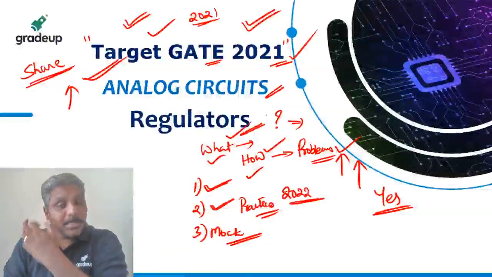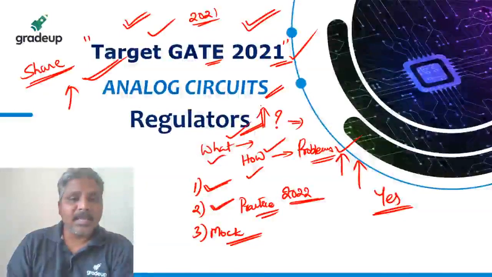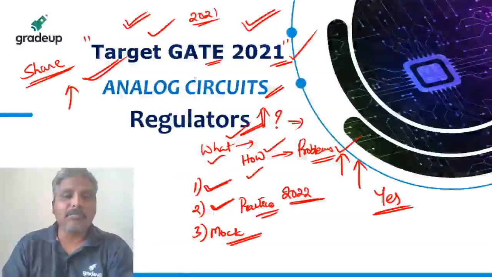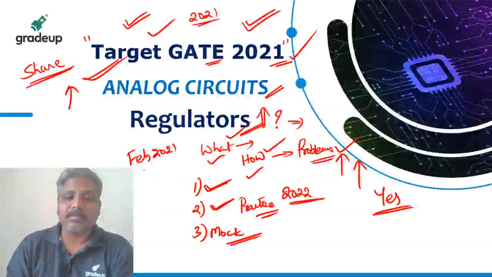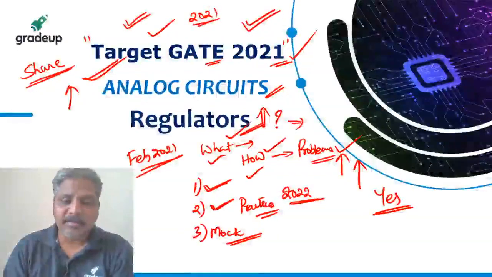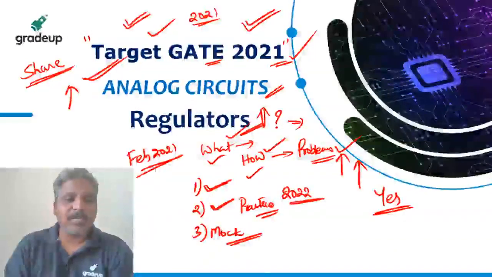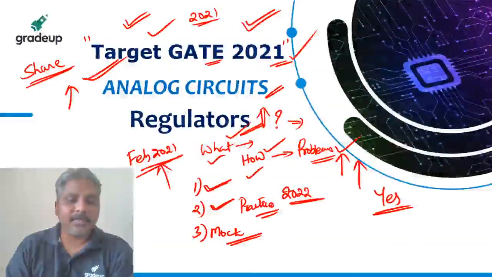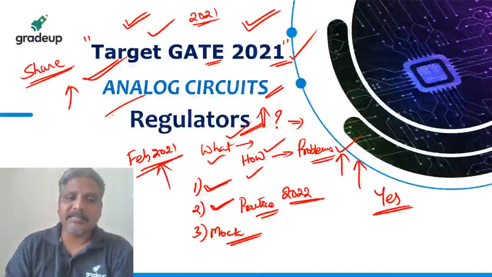But please, guys, one very important thing many students make a mistake is, initially everybody will be of more interest, but as we progress, because our exam is next year, February 2021, everybody thinks that there is a lot of time. No, we don't have a lot of time. We have very little time, which is sufficient time only, not too much time. So I will be telling you what to do, how to do every time, not only just teaching and leaving you.